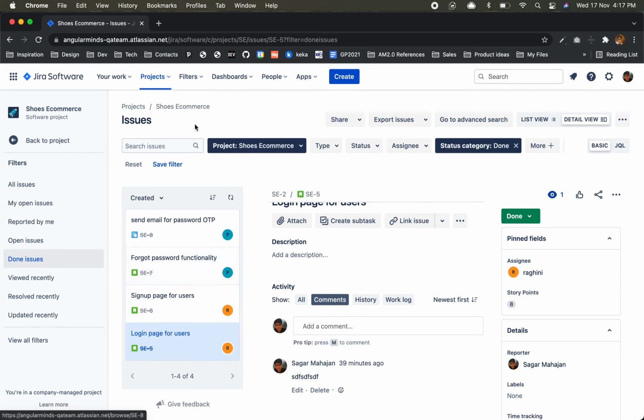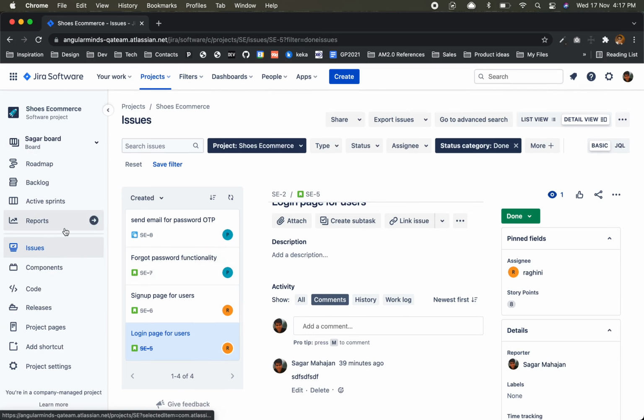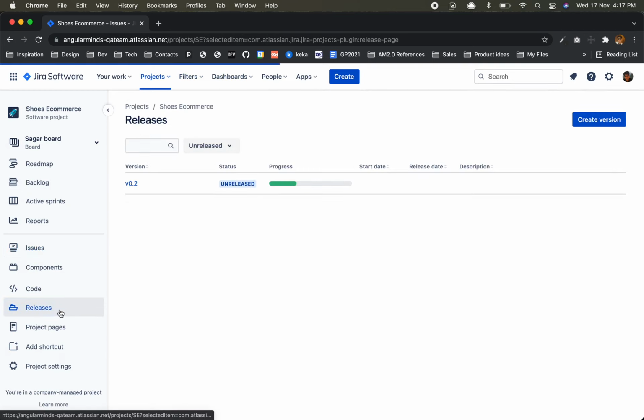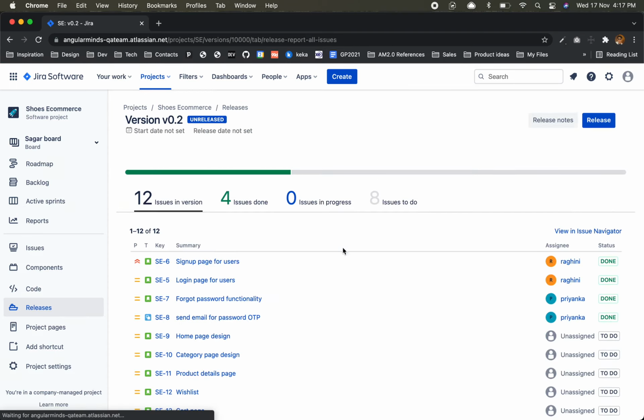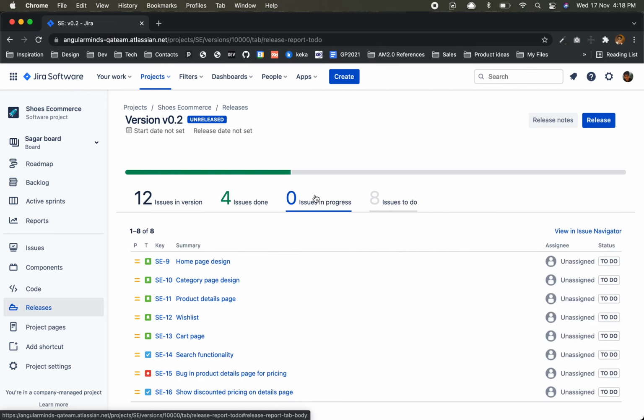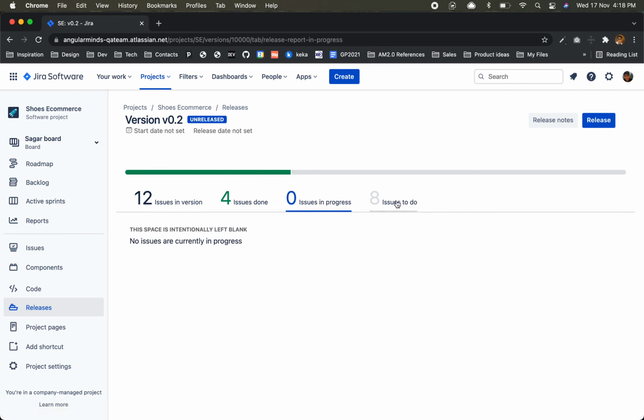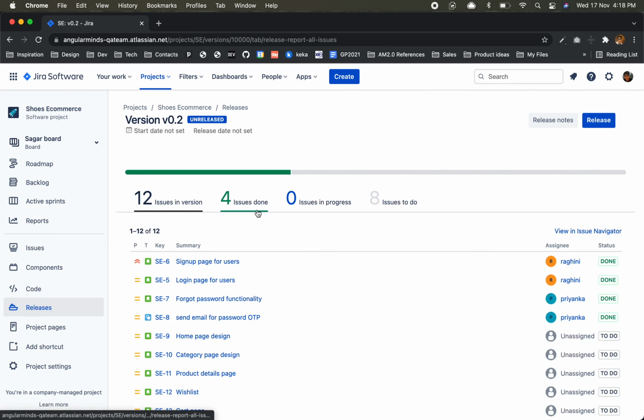So we are done. Let's go back to our project and see how things are. Releases, we'll go to the releases, version 0.2, how it is. Can you see the total 12 issues are in this version? 4 issues are done, the other 8 are yet to be done, 0 are in progress. So this is how it is, good, right? Whenever we release this version, we will mark it as released and there will be a next version.